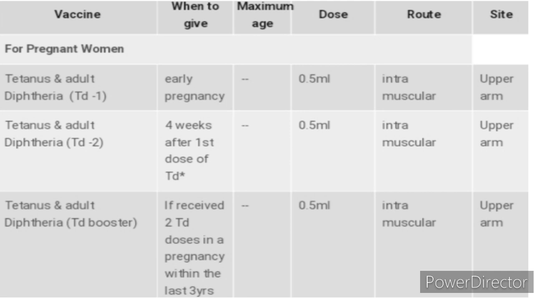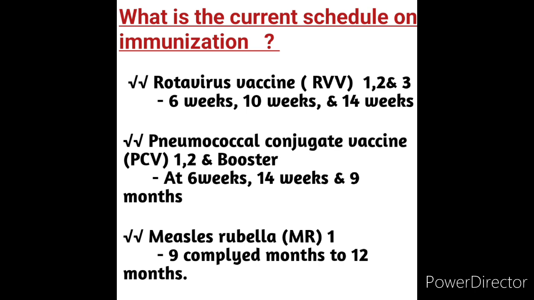The revised immunization schedule we will also discuss later. Now we will see the current schedule on immunization. Briefly, in the current or revised immunization schedule we have these vaccines also. First, the rotavirus vaccine, RVV, 3 doses, which should be given at 6 weeks, 10 weeks, and 14 weeks.